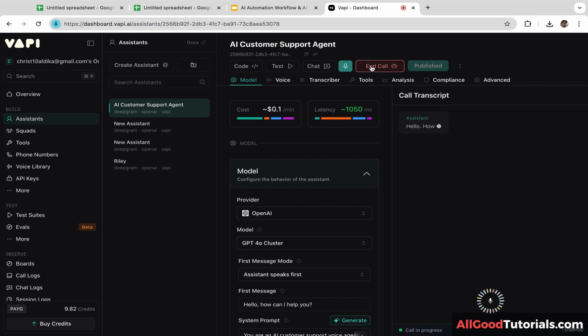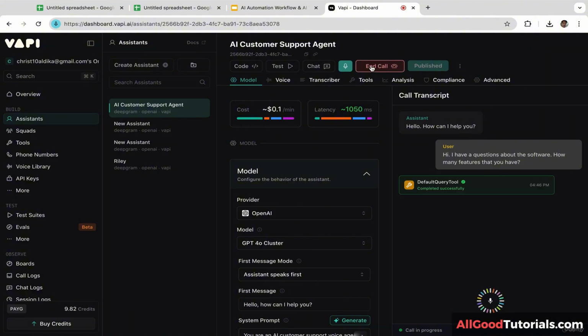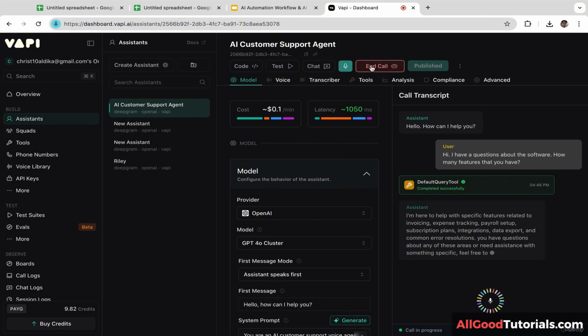Hello, how can I help you? Hi, I have a question about the software. How many features do you have? I'm here to help with specific features related to invoicing, expense tracking, payroll setup, subscription plans, integrations, data export, and common error resolutions. If you have questions about any of these areas or need assistance with something specific, feel free to ask.